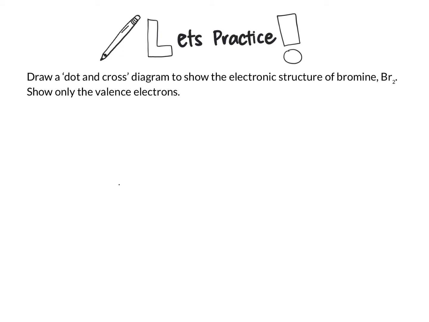You will not be able to write out the electronic configuration for this question. So you need to make use of the following concept: elements in the same group have the same number of valence electrons. Being a group 7 element, it will have 7 valence electrons.